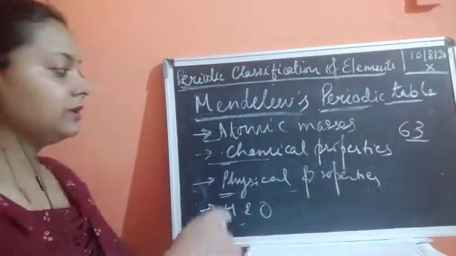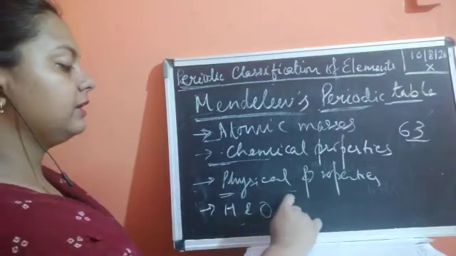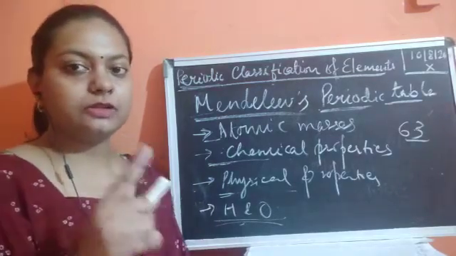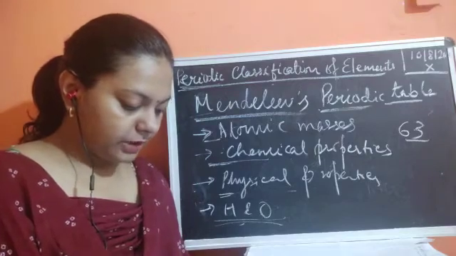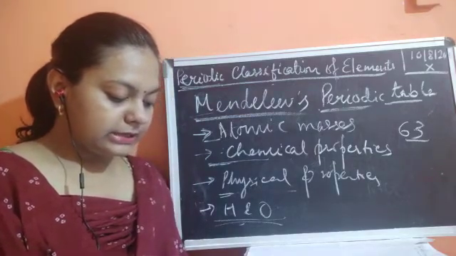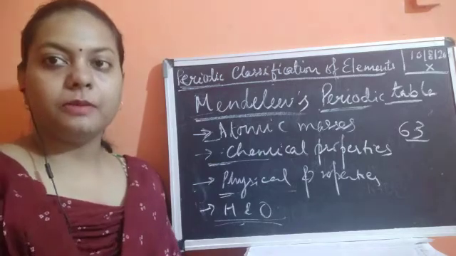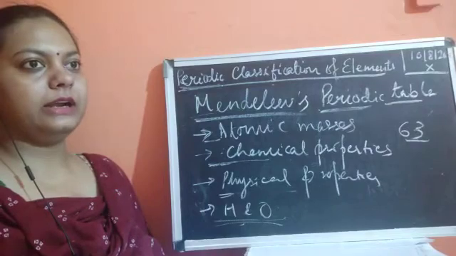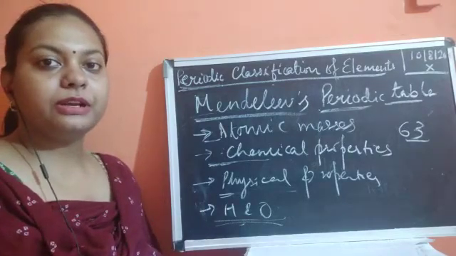So as he had taken the chemical properties, he made the basis that if an element reacts with hydrogen and oxygen, that also became one concept in the classification of Mendeleev. He selected hydrogen and oxygen as they are very reactive and form compounds. So hydrides and oxides play an important role in his periodic table.